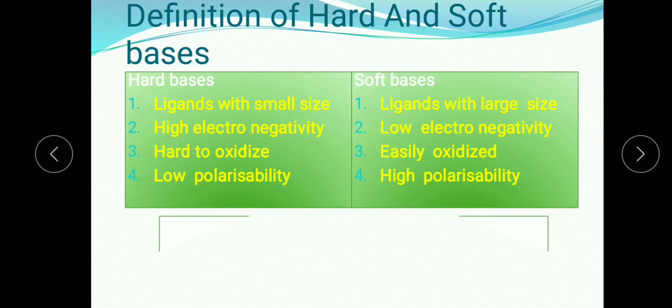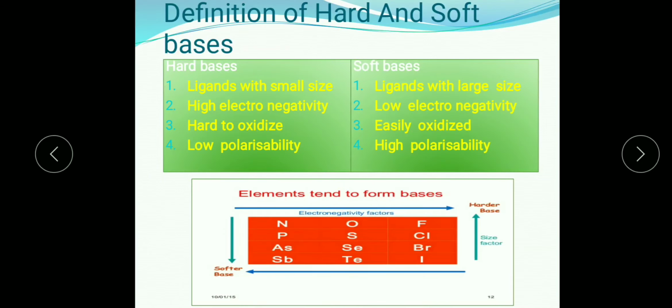Here we can see the pictorial presentation. From nitrogen to fluorine, electronegativity increases. So fluorine with high electronegativity comes under the hard base, and nitrogen with low electronegativity comes under the soft base. It is also clear that down the group, from fluorine to iodine, the electronegativity decreases and the size increases. So fluorine is a harder base and iodine is a softer base. These are the characteristics of harder bases and softer bases.